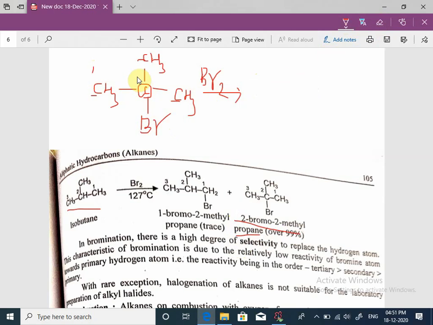Numbering, the IUPAC name of this compound is 2-bromo-2-methylpropane, 3 carbon atoms.